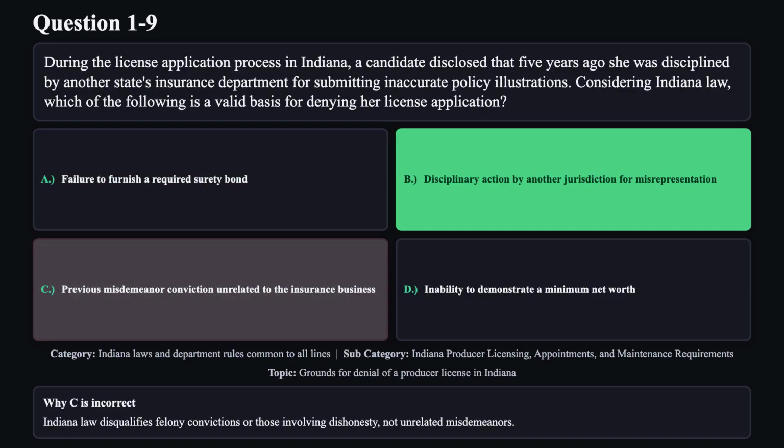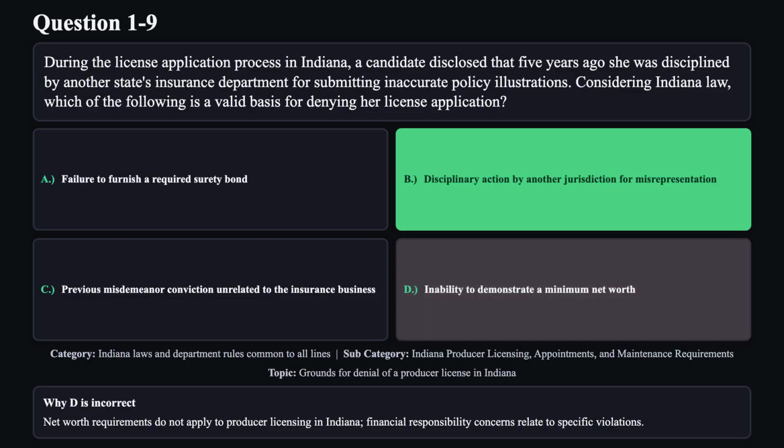Reason C is not correct. Indiana law disqualifies felony convictions or those involving dishonesty, not unrelated misdemeanors. Reason D is not correct. Net worth requirements do not apply to producer licensing in Indiana. Financial responsibility concerns relate to specific violations.